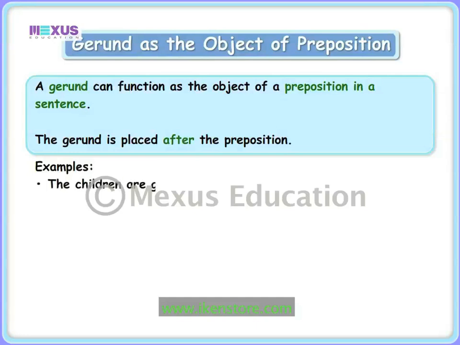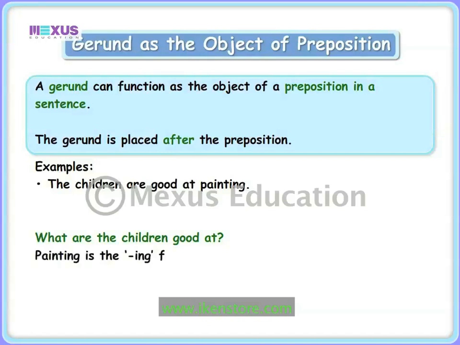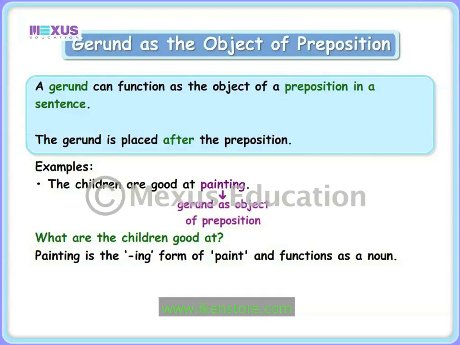The children are good at painting. In this sentence, if we ask the question, what are the children good at? We get the answer as painting. Painting is the ing form of the verb paint and functions as a noun. Therefore, the gerund painting functions as the object of the preposition at.